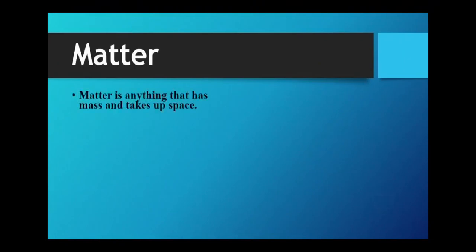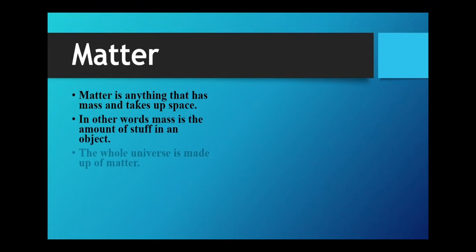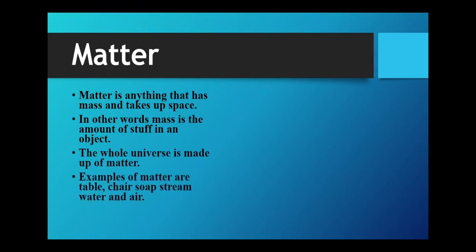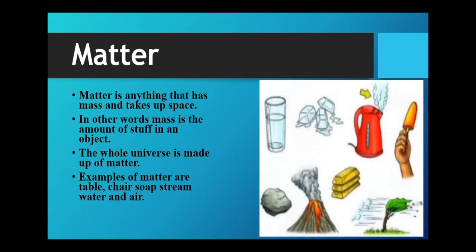Matter is anything that has mass and takes up space. What is mass? Mass, in other words, is the amount of stuff in an object. Basically, mass is the amount of total particles present in an object. The whole universe is made up of matter. Examples of matter are table, chair, soap, steam, water and air. In this picture, you can see different types of matter.